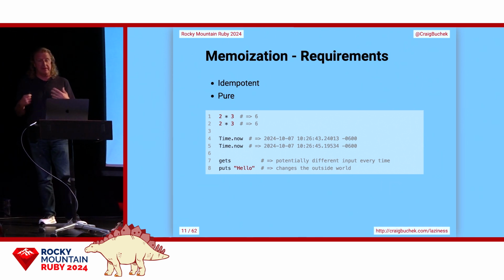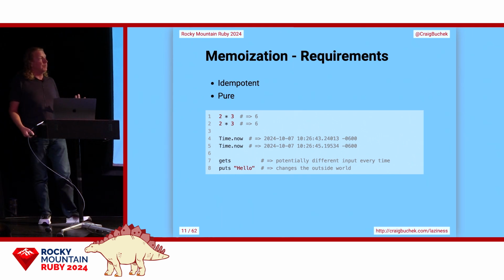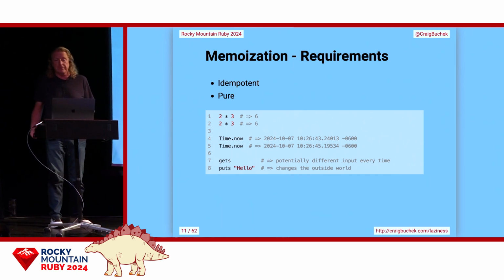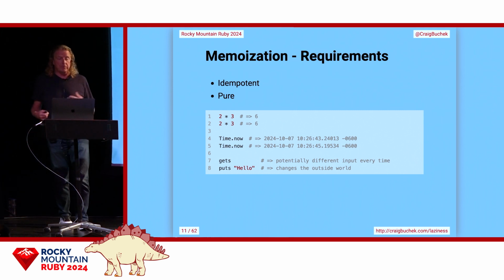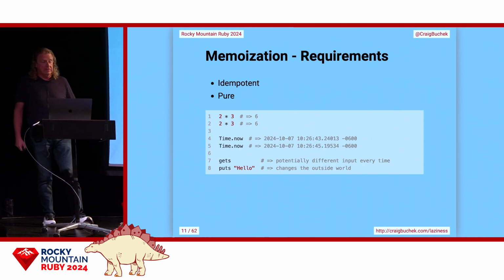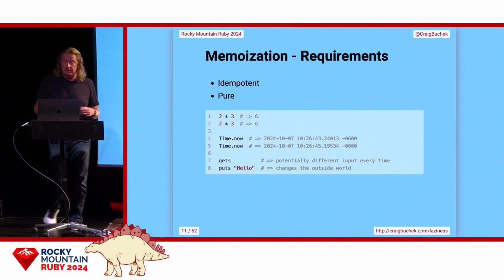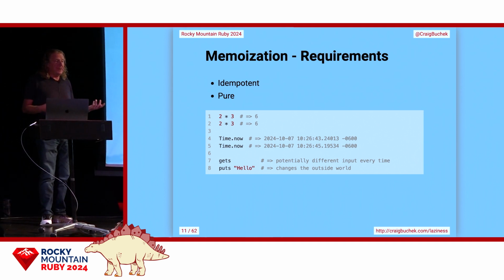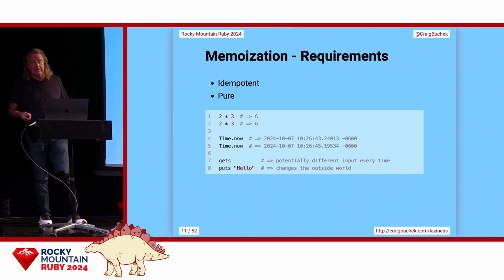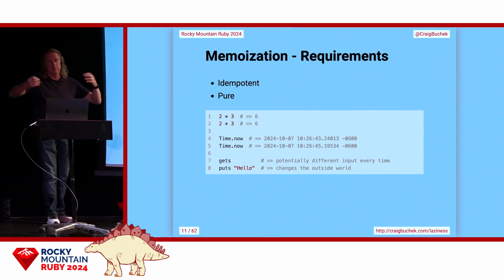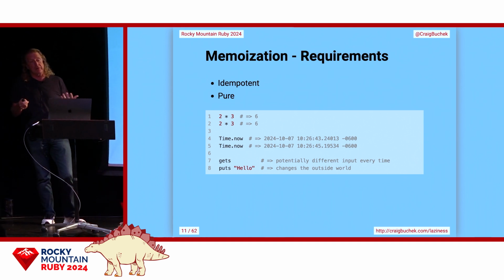Before we memoize, we should make sure that it makes sense to memoize something. To memoize something, we want it to be idempotent. We want it to produce the same result when it's called multiple times with the same arguments. That's idempotency. And we want to make sure it's pure. It doesn't have any side effects. So in the example here, 2 times 3 is always going to give 6, so it's idempotent, and there's no side effects. But if we call Time.now, that's not idempotent. It gives us a different result every time, and it's actually accessing the outside world. And if we're doing a puts or a gets, we're also talking to the outside world.